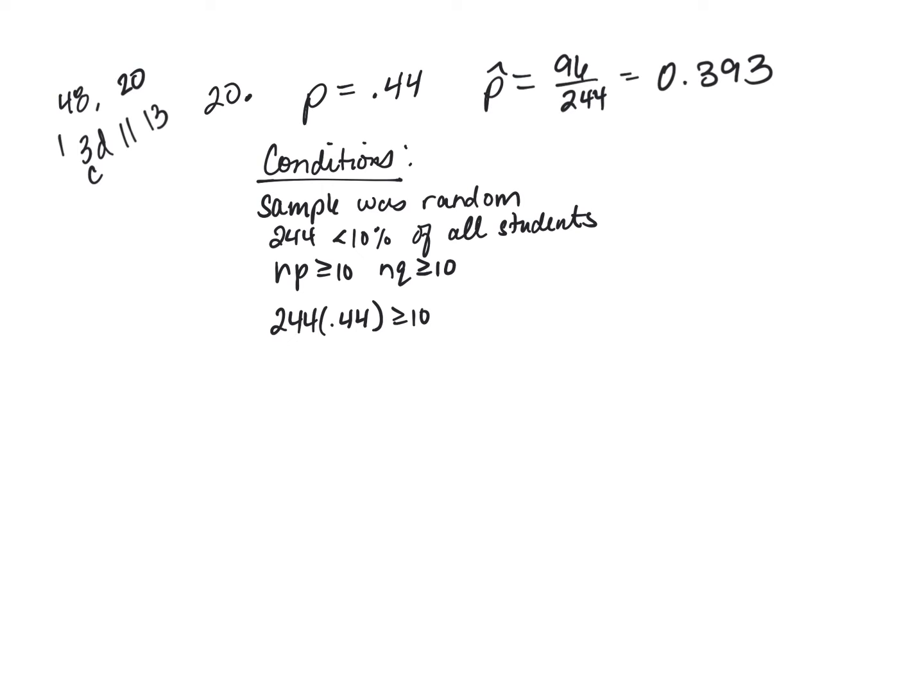Sorry, this might seem like a dumb question, but I've been kind of struggling with when do you know to check conditions? Always. Always check your conditions. You can't go wrong by checking your conditions if it wasn't necessary. If you don't check your conditions and it was necessary, you just missed half the problem. So always check your conditions, unless it says assume all conditions are met, so you can move on and not have to do that. And if it doesn't tell you all conditions are met, you have to check conditions.